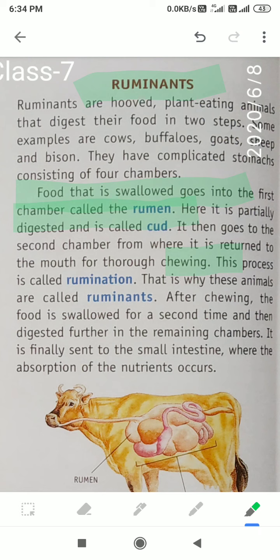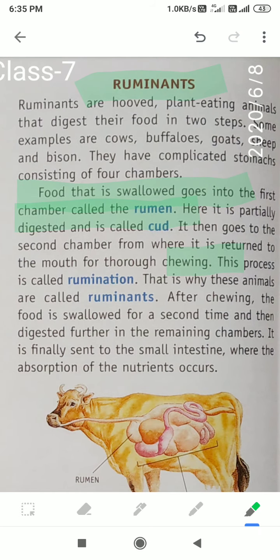After chewing, the food is swallowed for a second time and then digested further in the remaining two chambers. It is finally sent to the small intestine, where the absorption of nutrients occurs.